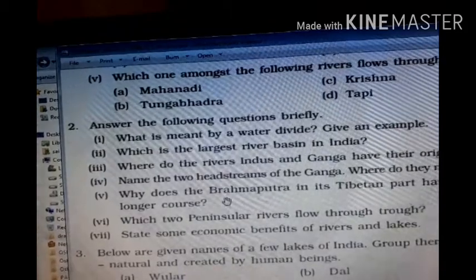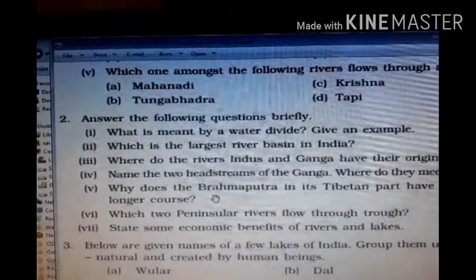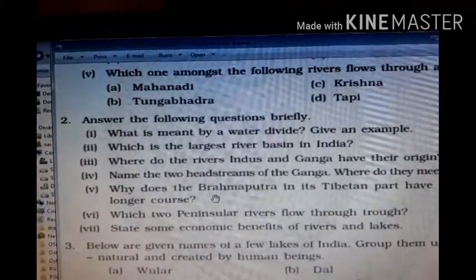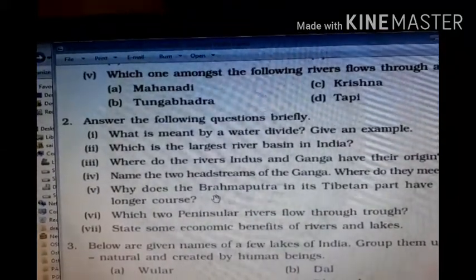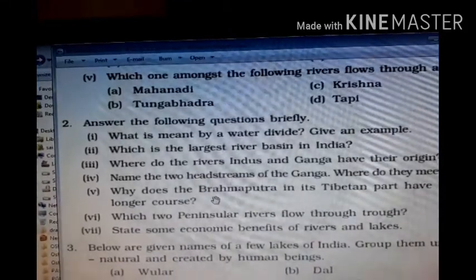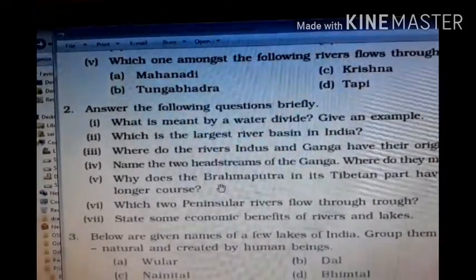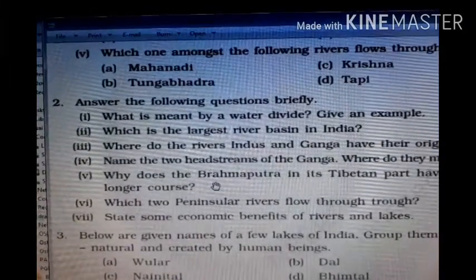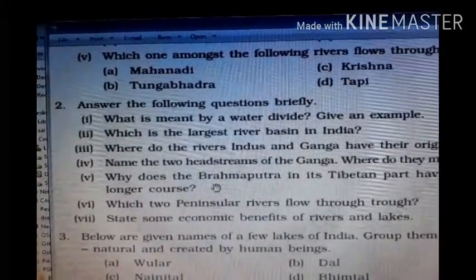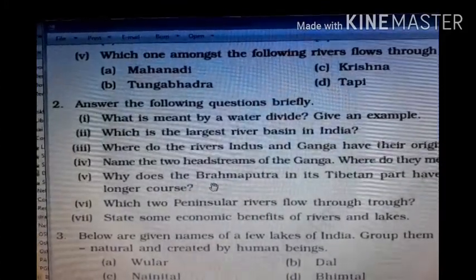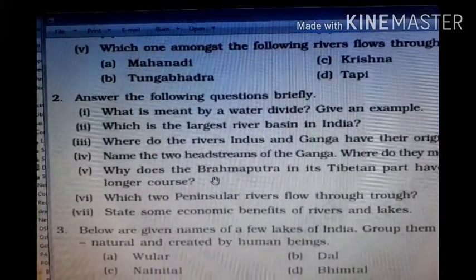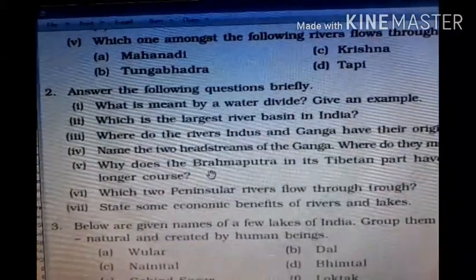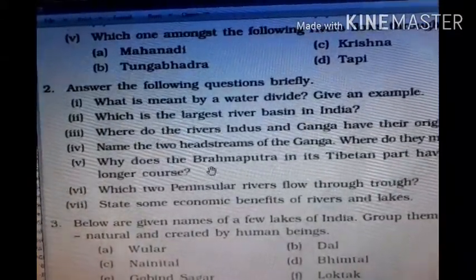For example, Ambala city is located on the water divide between the Indus and Ganga river systems. It divides the two basins, the Ganga basin from the Indus basin. So it is called water divide. Second question: which is the largest river basin in India? You know, the largest river basin is in the northern part of India. It is the Ganga basin area.